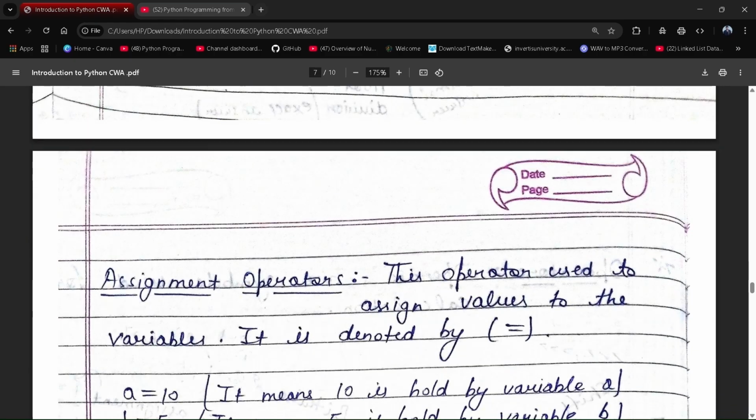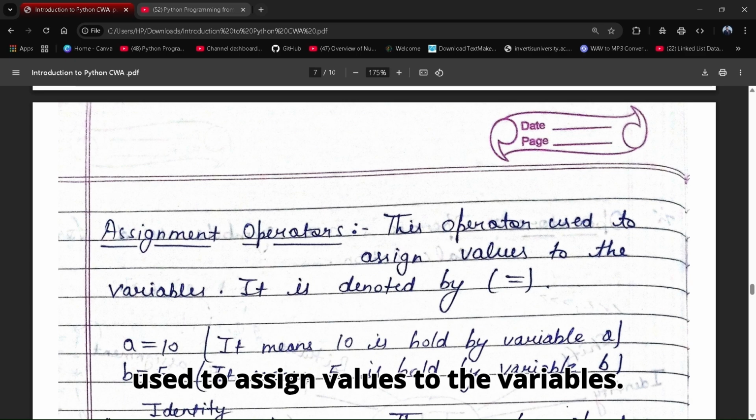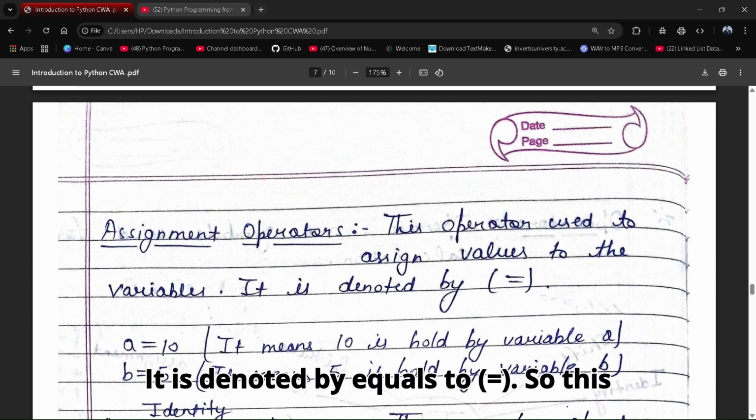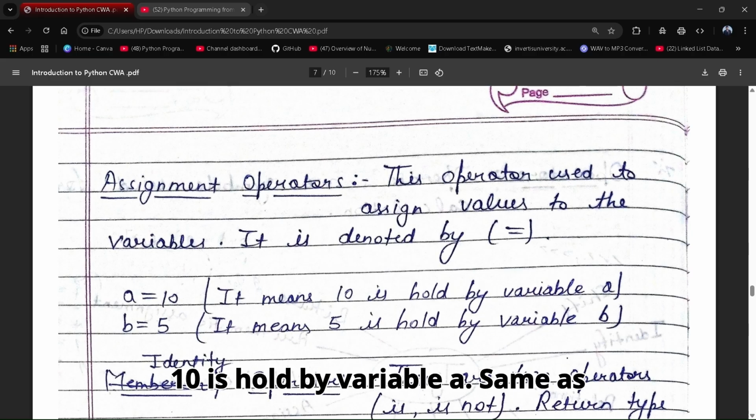So next, assignment operator. This operator is used to assign values to the variables. It is denoted by equals to. So this is just a simple operator, a equals to 10 means 10 is assigned to a. It means 10 is held by variable a, same as for b. It means 5 is held by variable b.